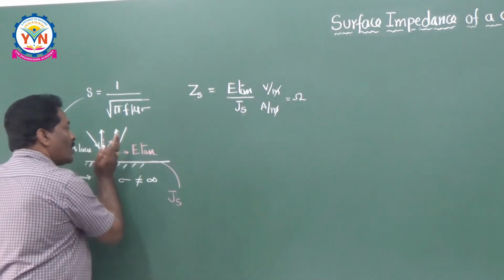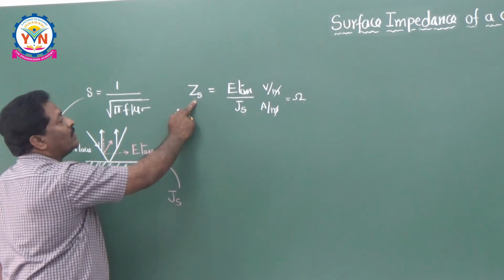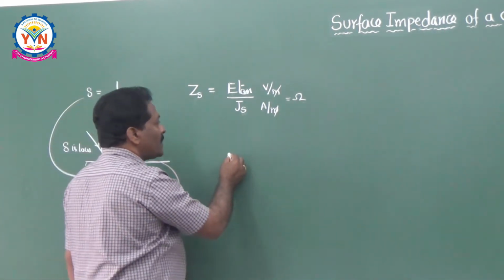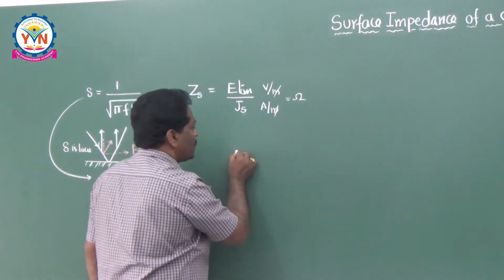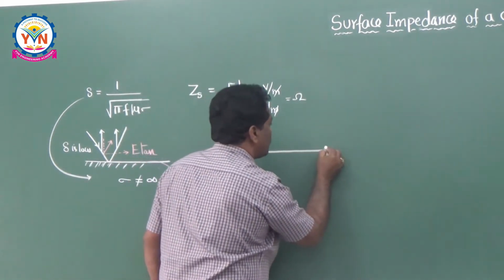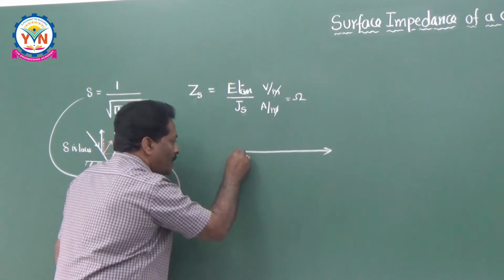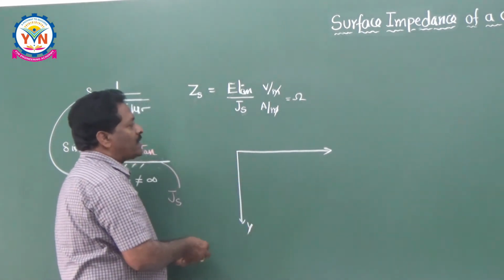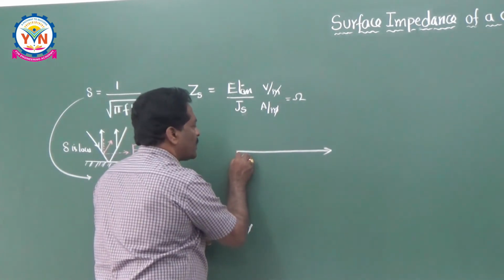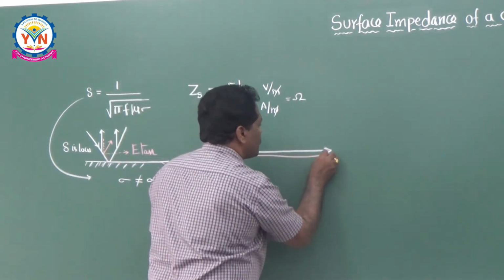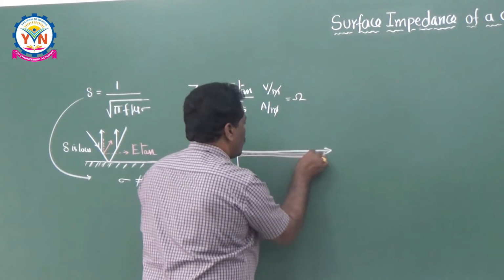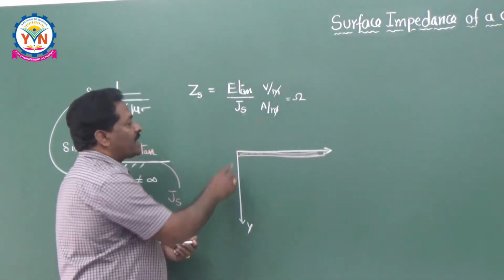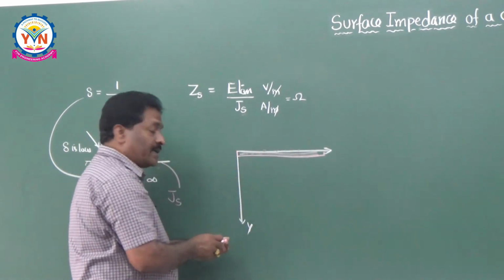So now I would like to calculate what is this surface impedance if the conductor is placed along the y direction. So let me say this is the y direction. The conductor is placed here in the y direction, this is the conductor. So this is nothing but the surface of the conductor. At the surface of the conductor, the current density is more.